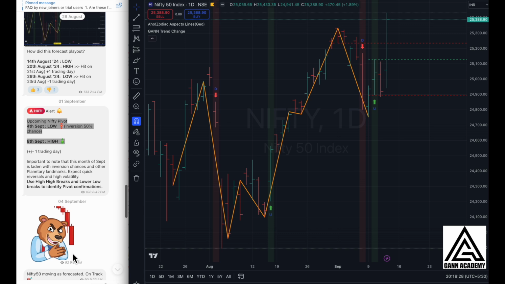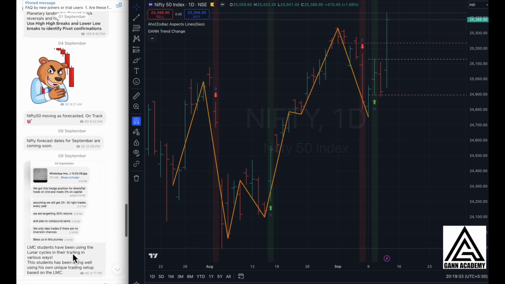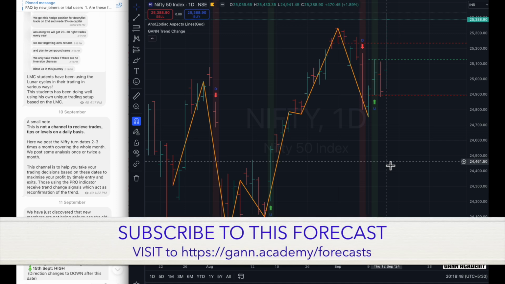Next, we are expecting the forecast for September, and the forecast for September says that we are expecting a high on 15th of September. Immediately after this particular pivot, the market has started moving up. It's on track, and today we made a new high in the Nifty, and this is supposed to continue till the 15th of September. So the pivot will either get formed on 13th of September, which is a Friday, or on 16th of September, which is a Monday.